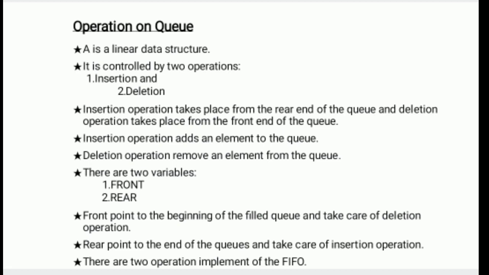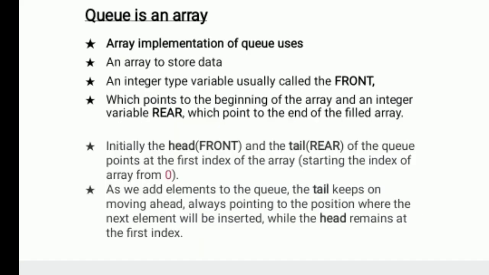Okay, one is the front operation, the second one is the rear operation. Then go to the third one. What is the third one? The third one is the queue as an array. Okay, then go to the queue as an array.